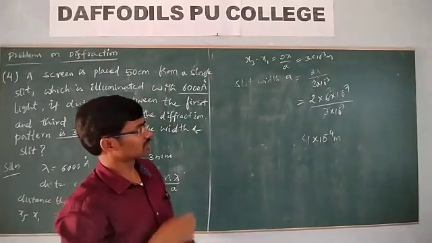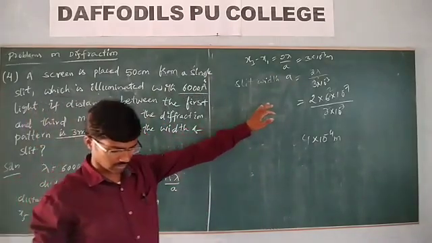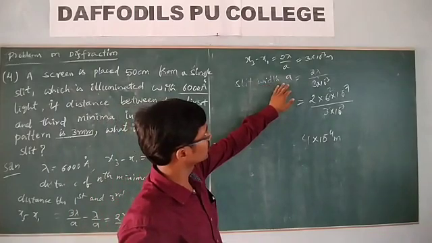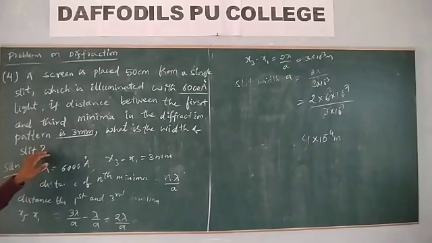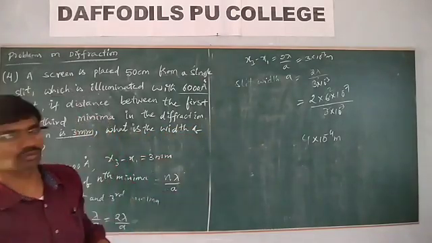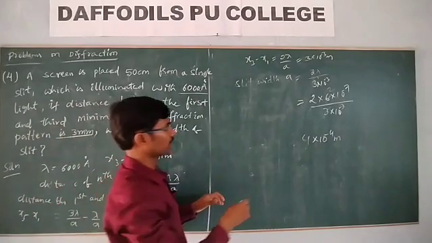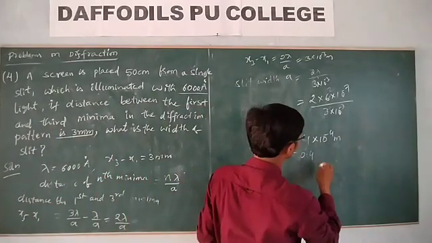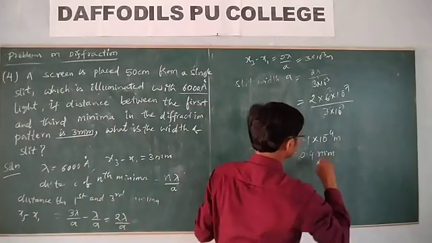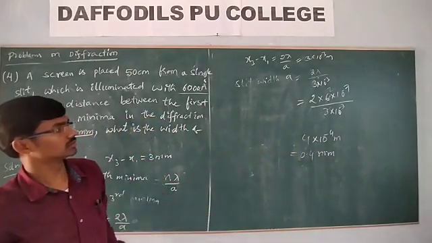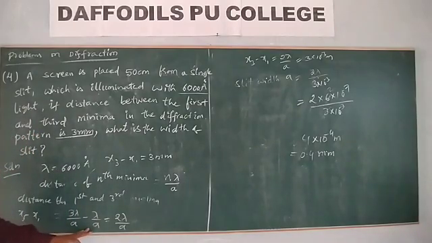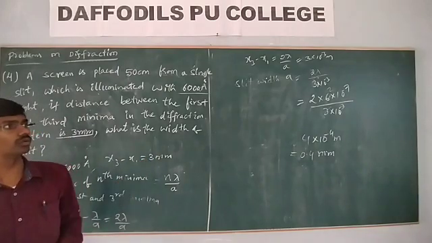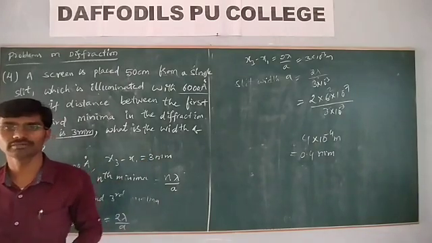What is the slit width of this experiment? Slit width a is equal to 4 into 10 power minus 4 meter, and you can even write 0.4 millimeter. This is how we calculate the slit width from the given information.